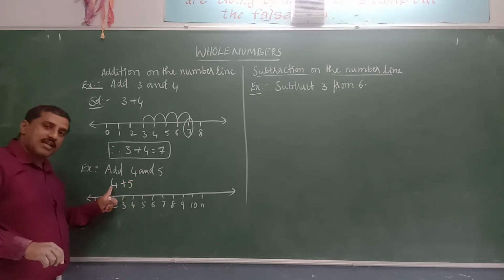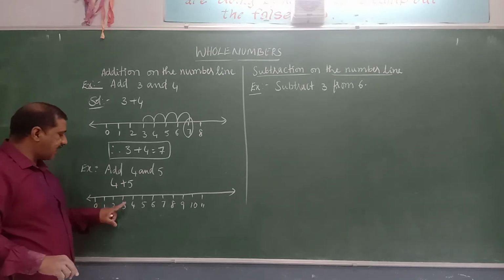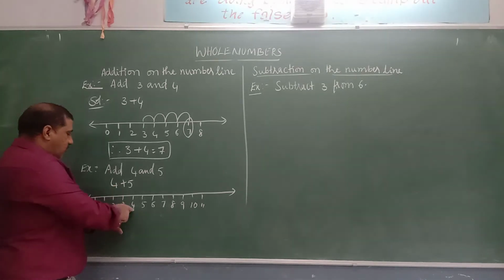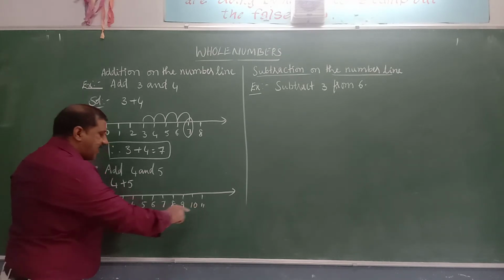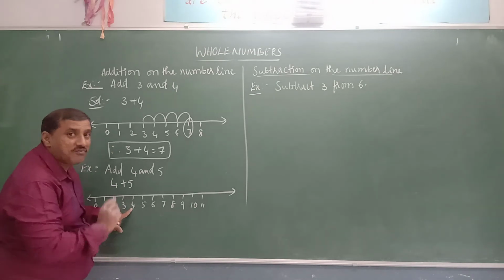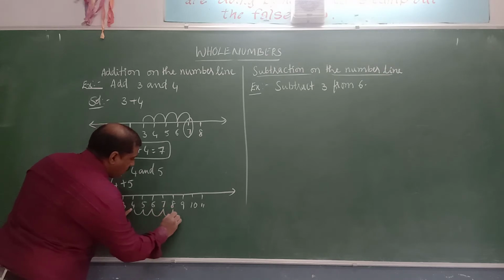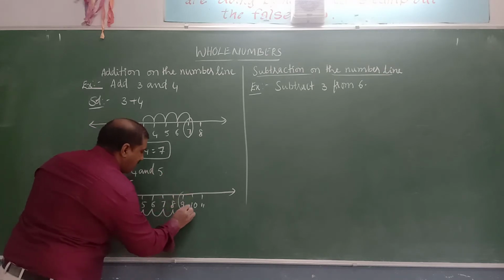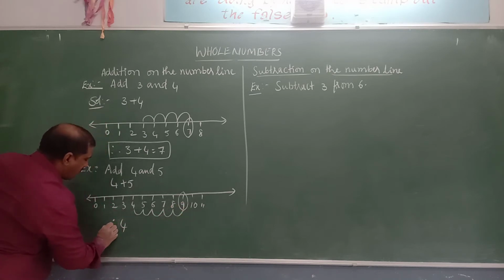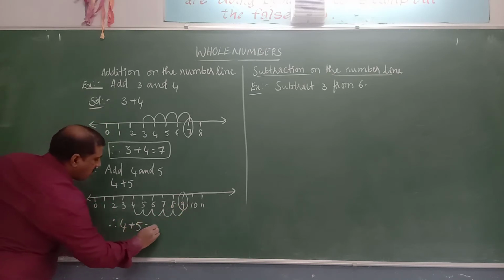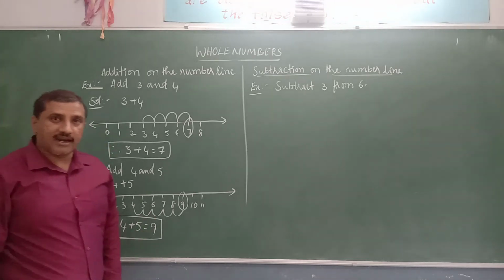First locate number 4 on the number line: 0, 1, 2, 3, 4. This is 4. As we are adding 5, move 5 steps to the right side from 4: 1, 2, 3, 4, 5. This will give us the sum of the numbers 4 and 5. Therefore, 4 plus 5 is equal to 9. Like this we will add the whole numbers on the number line.